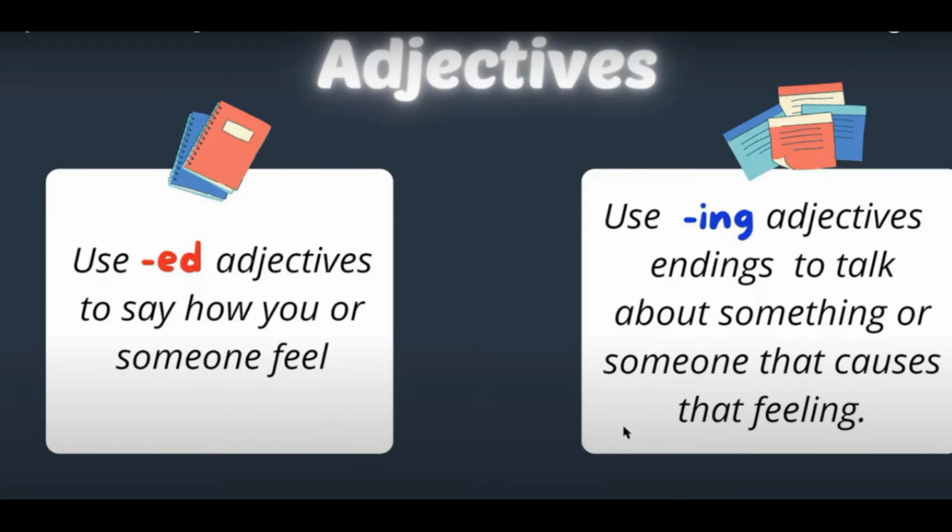So we use ed adjectives to say how you or someone feels. So you talk about the emotions, right? The feelings. And we use ing adjective endings to talk about something or someone that causes that feeling. So ed for the emotions, feelings, and ing for the things that cause the emotion. All right? Let's go ahead.